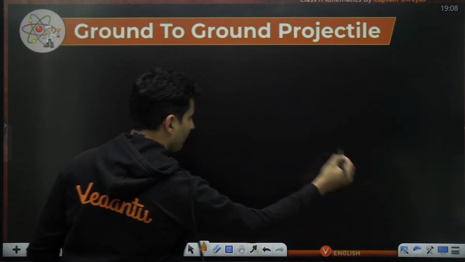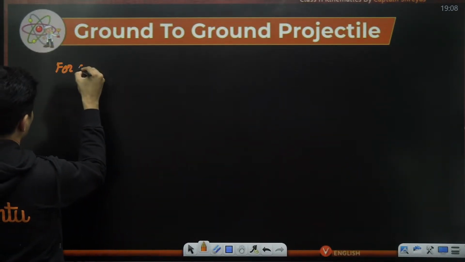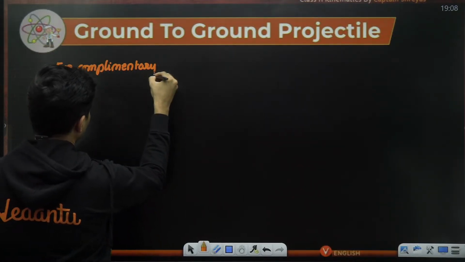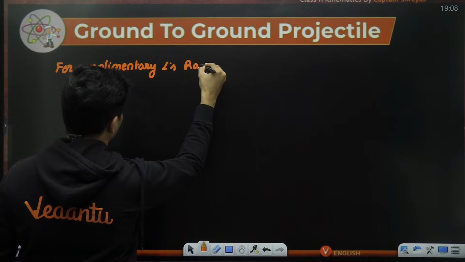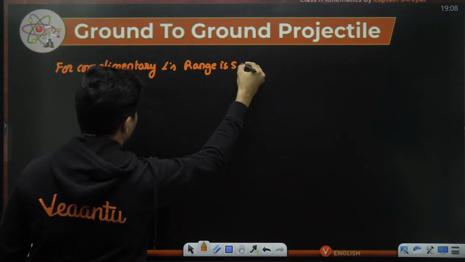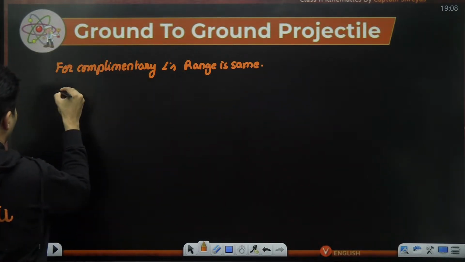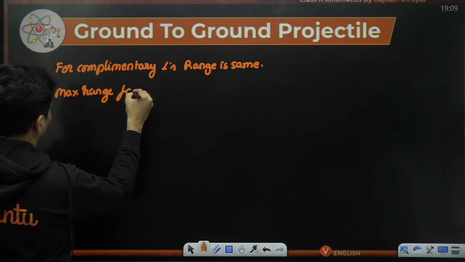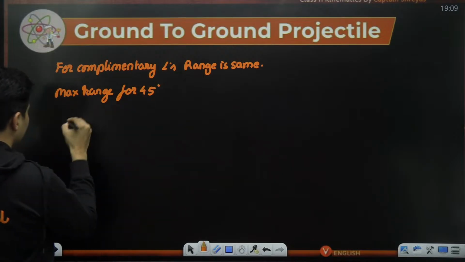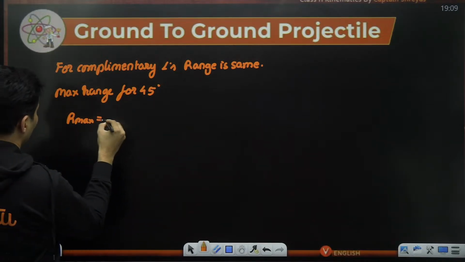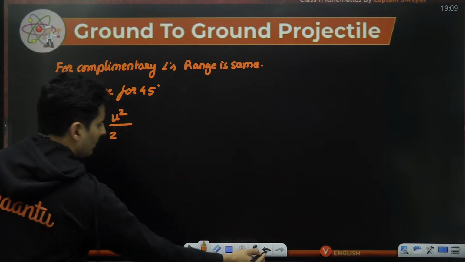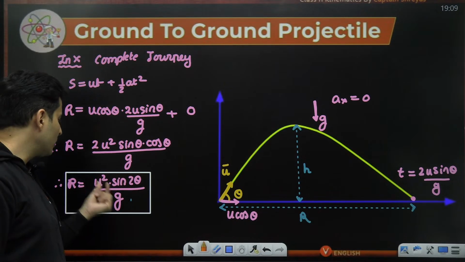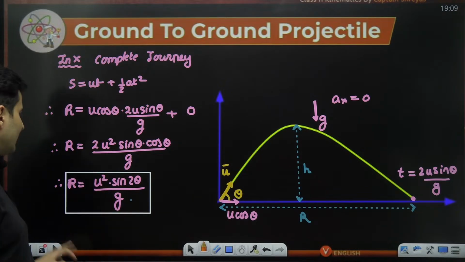So for complementary angles, the range is same, and there is maximum range for 45 degrees, and that maximum range will be u square by g, because sine 2 theta will become 1. So u square by g will be the maximum range.